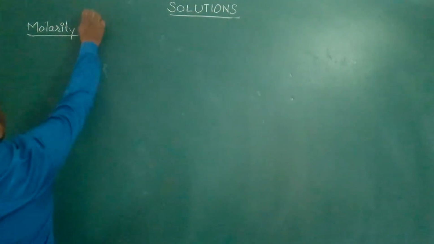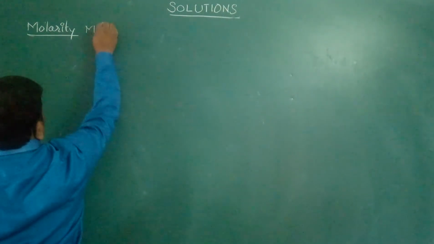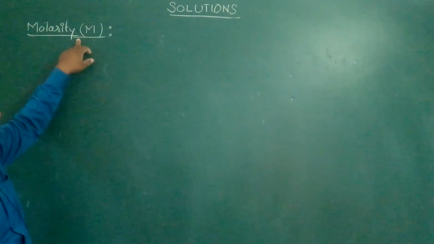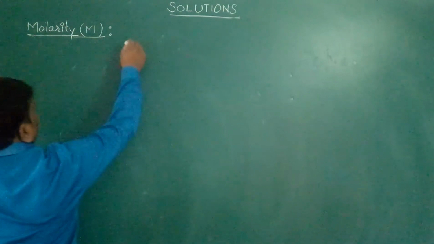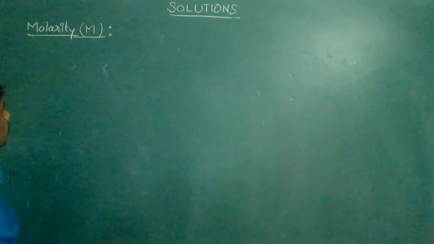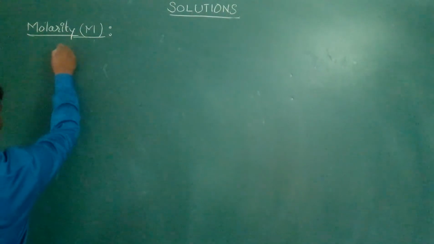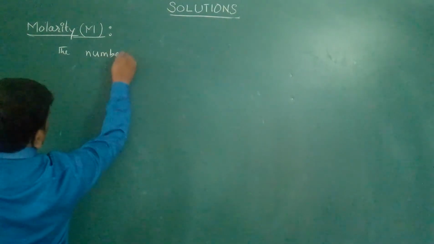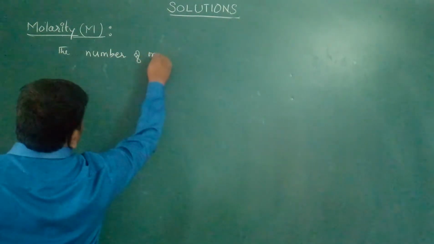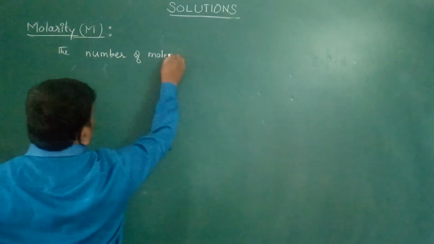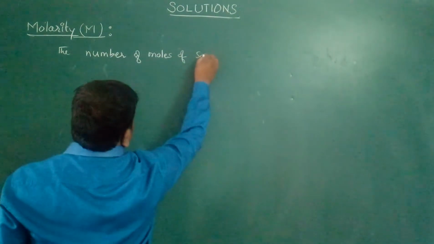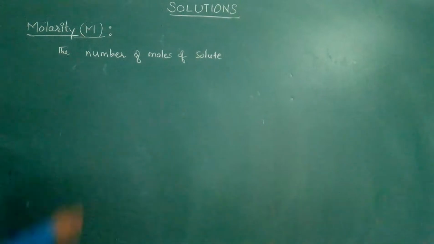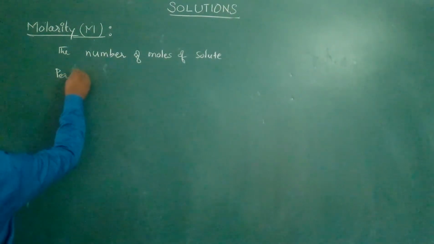It is denoted by capital M. Molarity is denoted by capital M. What is the definition? The number of moles of solute per liter.